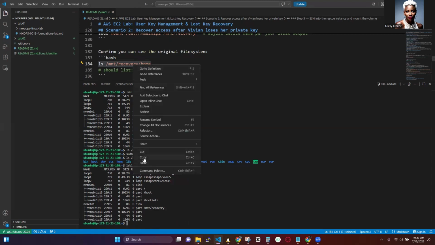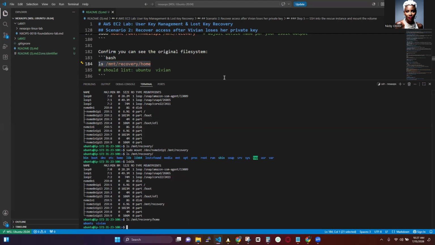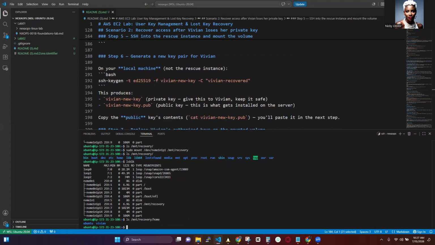Okay, I didn't copy. So there you go. It's listing Ubuntu and Debian. All right, so we move on to step 6.